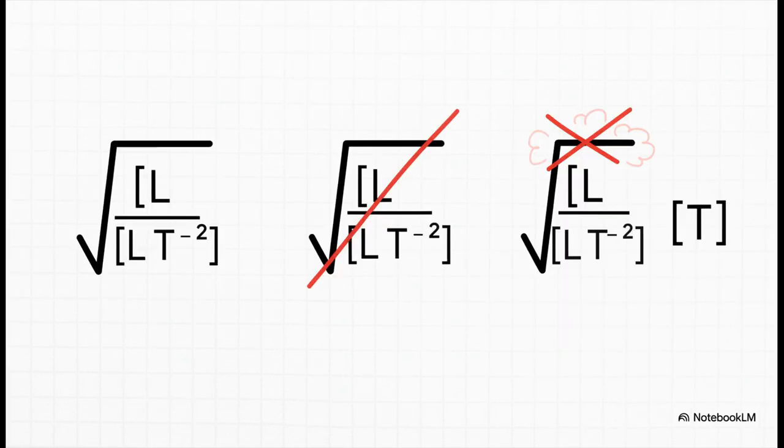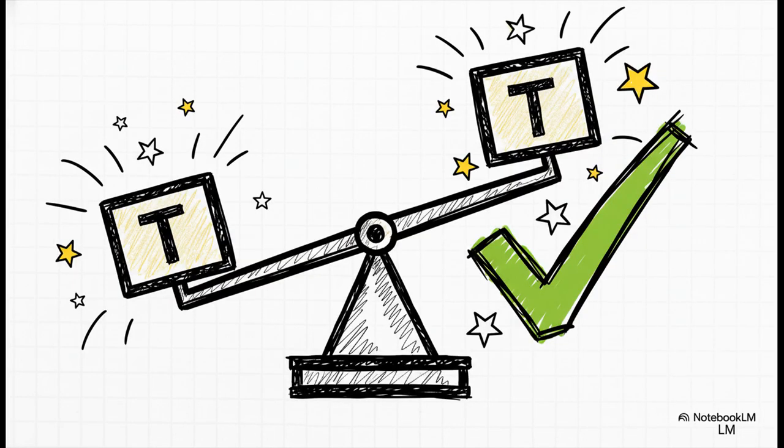Okay, now for the right-hand side. First off, we can just ignore the 2π. It's just a number, it has no dimensions. So we're looking at the square root of L over g. Dimensionally, that's the square root of length, L, divided by acceleration, which is LT^-2. Now watch this. The L's on the top and bottom, they cancel out. So now we're just left with the square root of 1 over T^-2. And that simplifies to the square root of T squared. And what's the square root of T squared? It's just T. And there you have it.